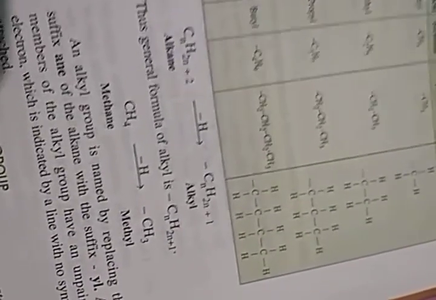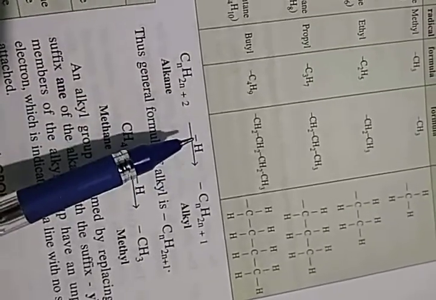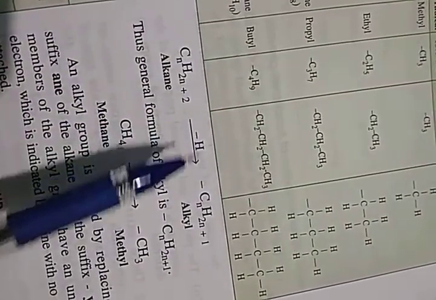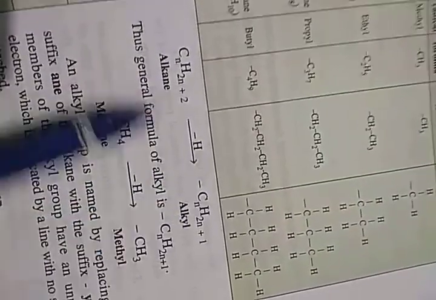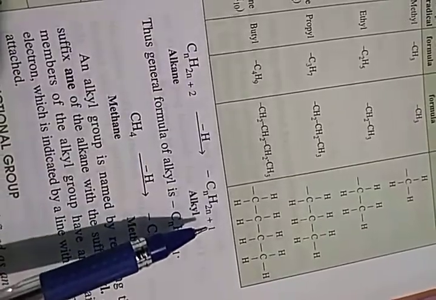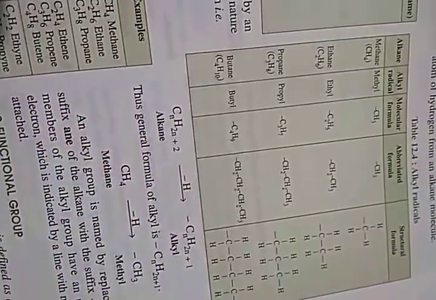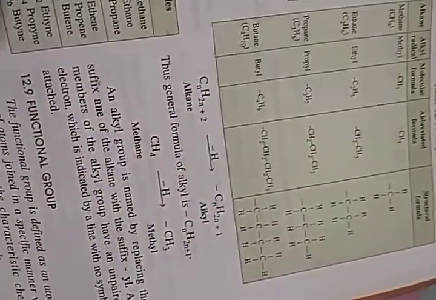And what is the formula of alkane? CnH2n+2. After the removal of one hydrogen, what will be left? Instead of 2n+2, it will be 2n+1. So, we are familiar with alkyl group now.